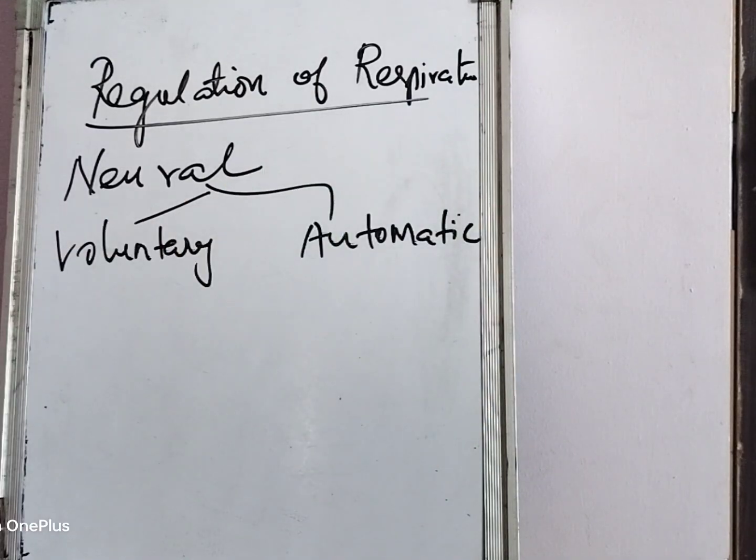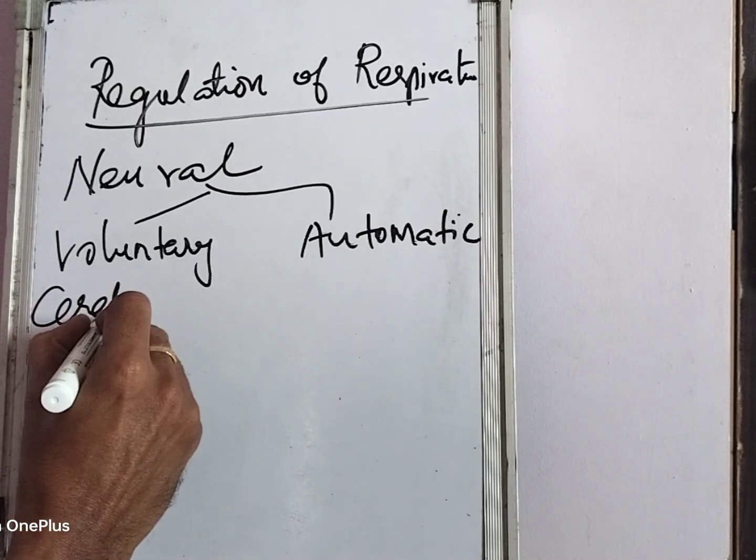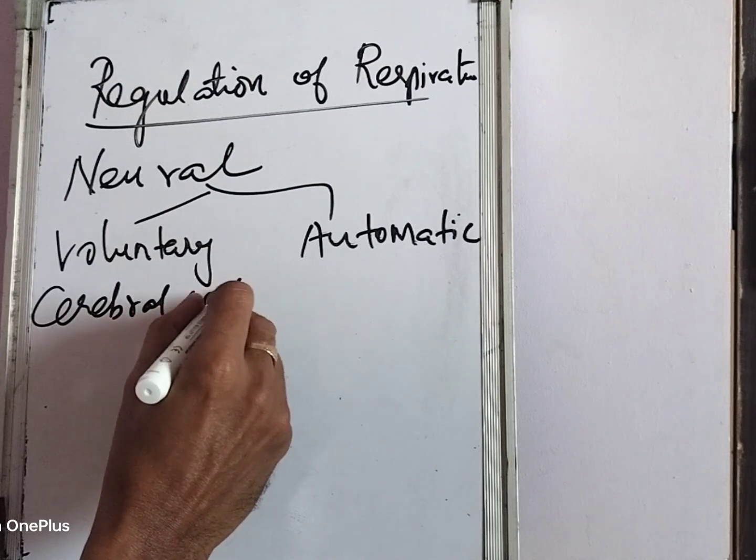Voluntary control is usually evident in breath holding. When you hold the breath, you have a voluntary control. Or if you are asked to do hyperventilation, you can increase your inspiration and expiration fast. Or in some yogas, you can do this voluntary control. Here the center is the cerebral cortex, which is voluntary and under the will.